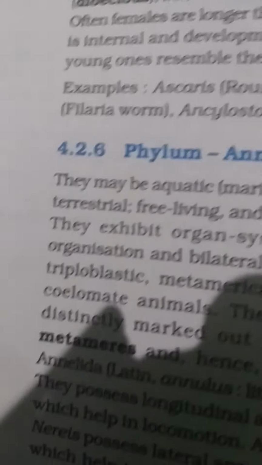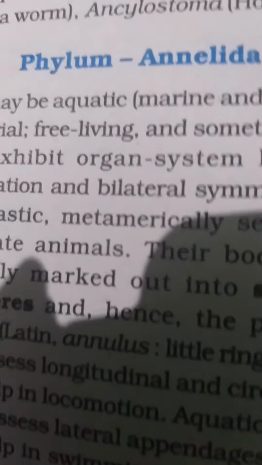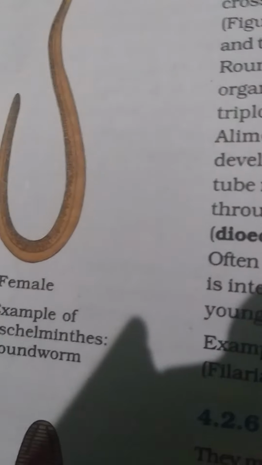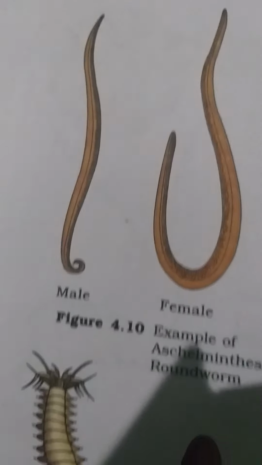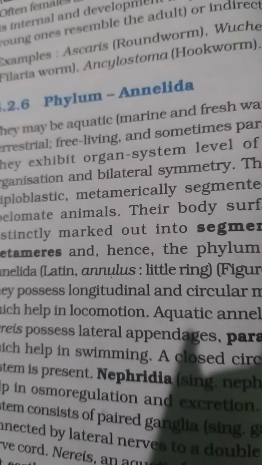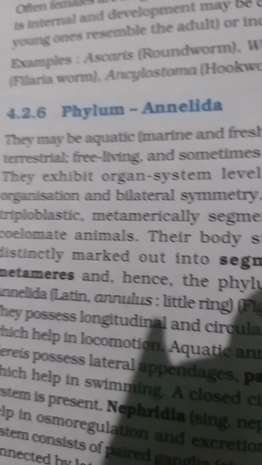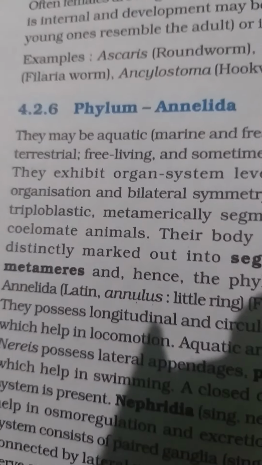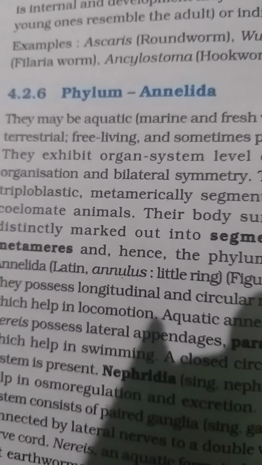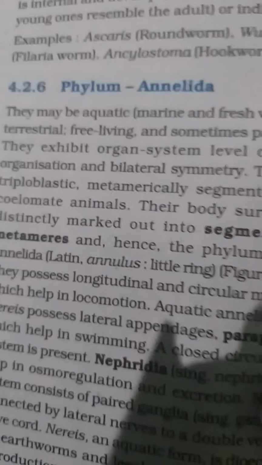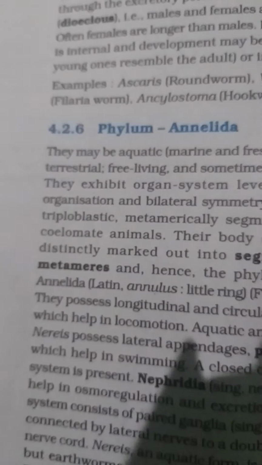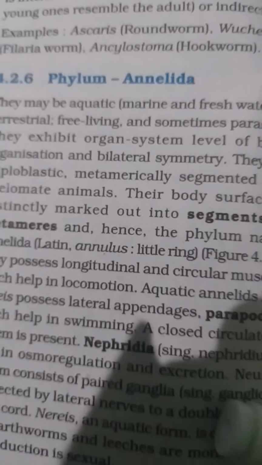Here the example is Ascaris lumbricoides, which is also parasitic. Next come the annelids, known as segmented worms. The common example is Pheretima, the earthworm. The body is segmented. Some are aquatic, others are free living. The body is bilaterally symmetrical.